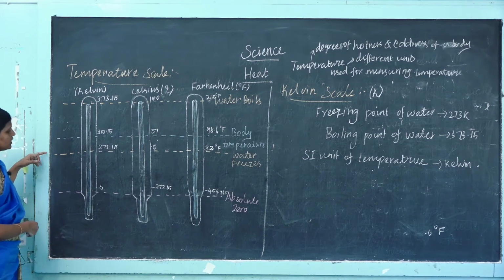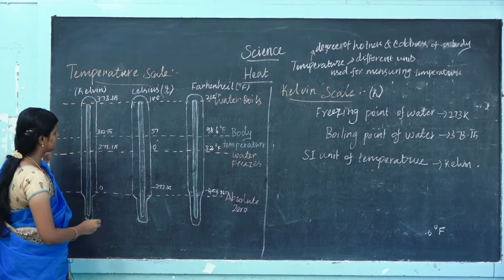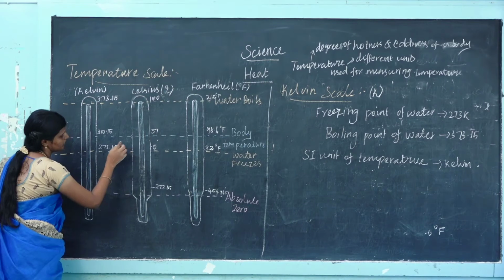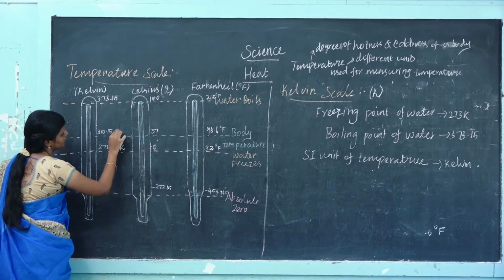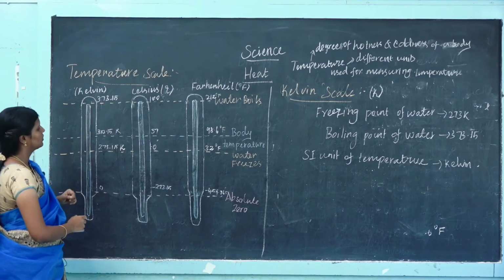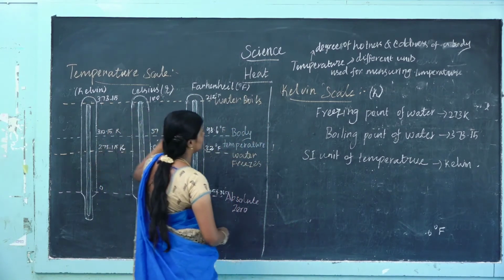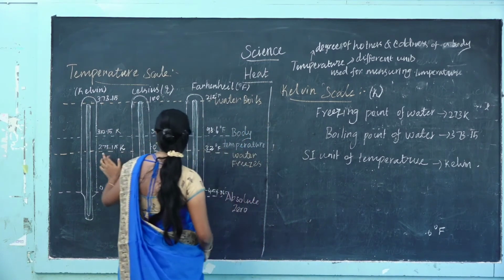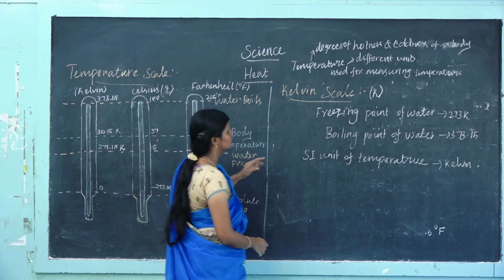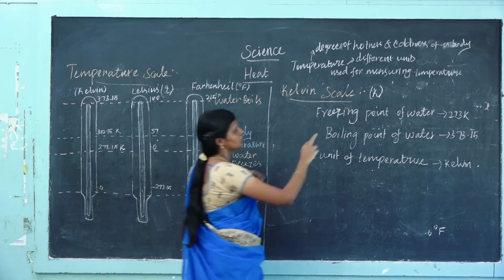In the Kelvin scale, the freezing point is 273.15, and it is denoted by K. The boiling point of water on this scale is 373.15. The freezing point of water is 273 Kelvin. This is the Kelvin scale, so we write 273 K. K means Kelvin.